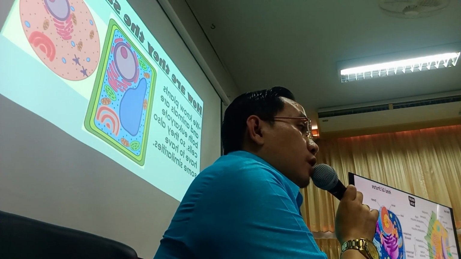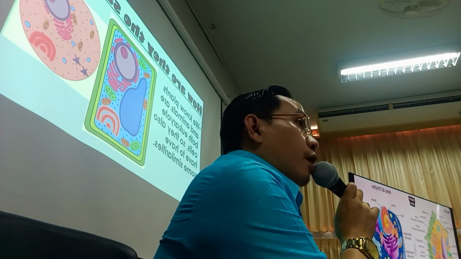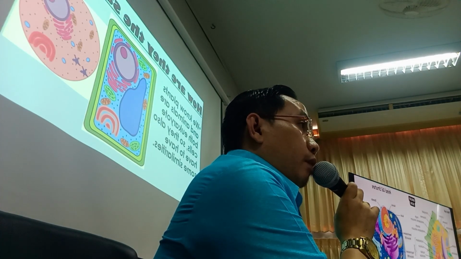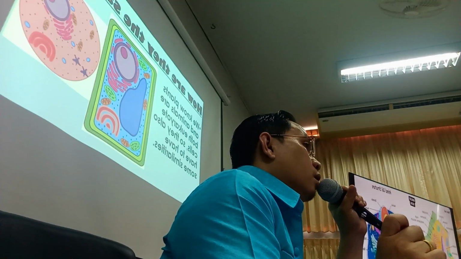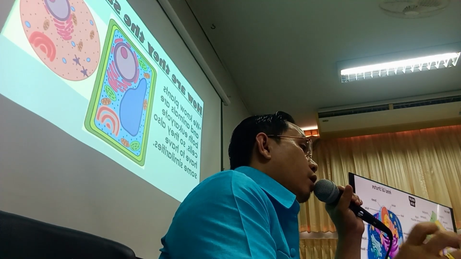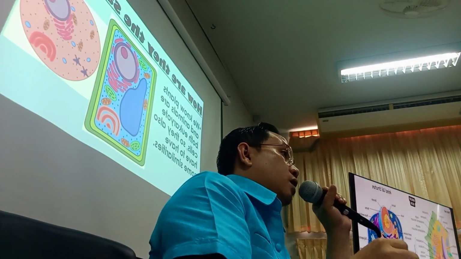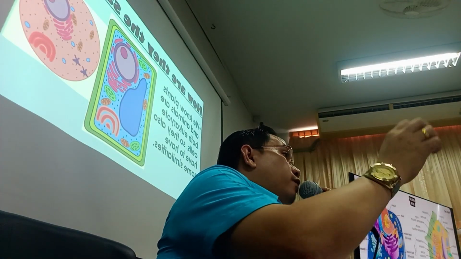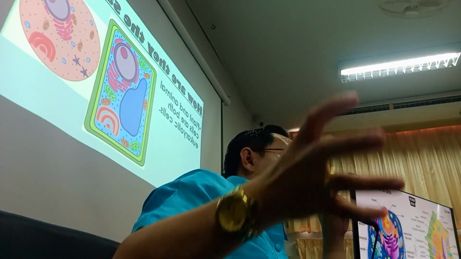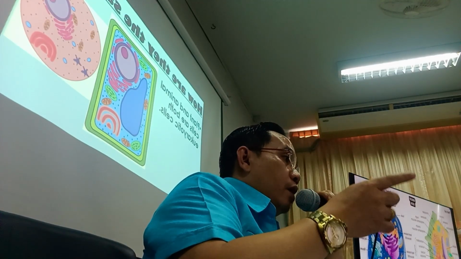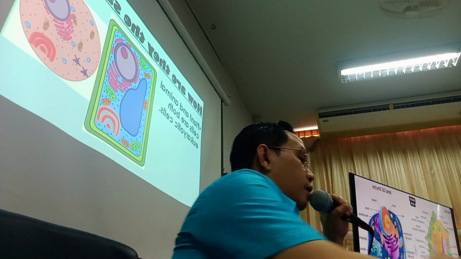We know plants and animals are both eukaryotic cells. I'll repeat. Both plants and animals are eukaryotic cells. So they also have similarities and slight differences. So how are they the same? Plant and animal cells are both eukaryotic cells.